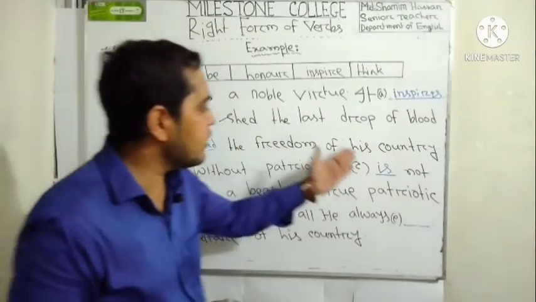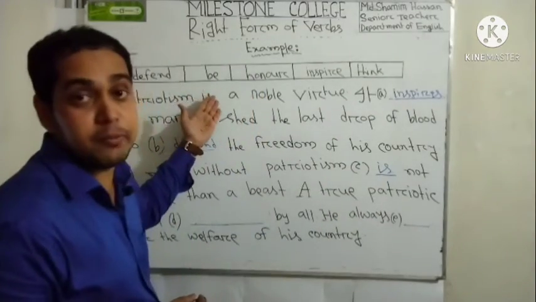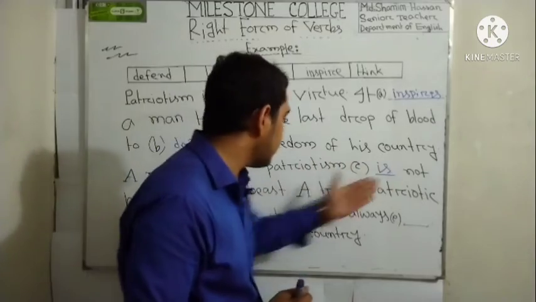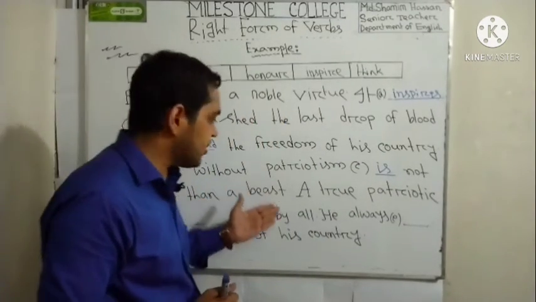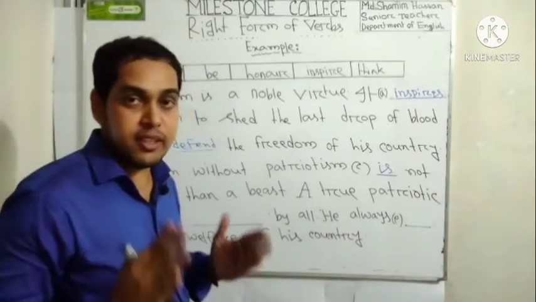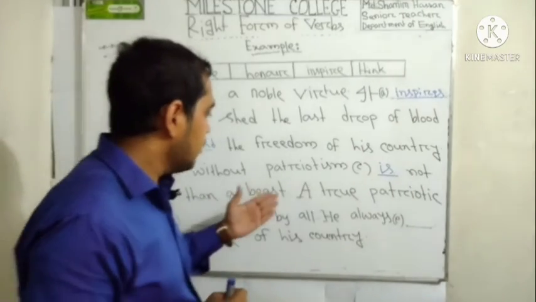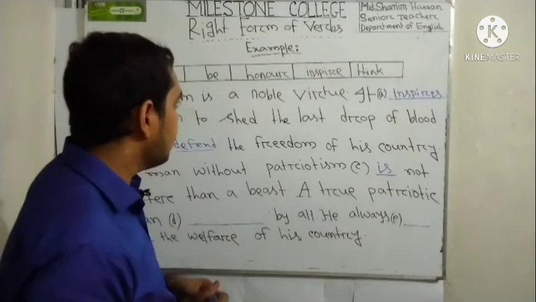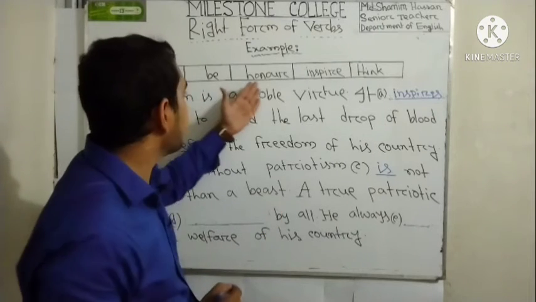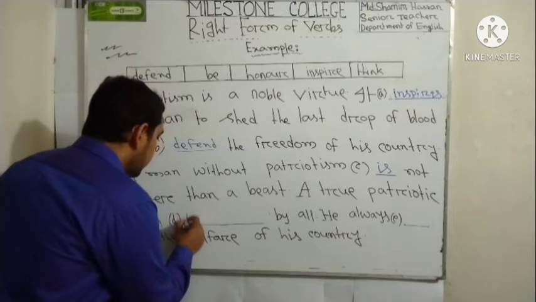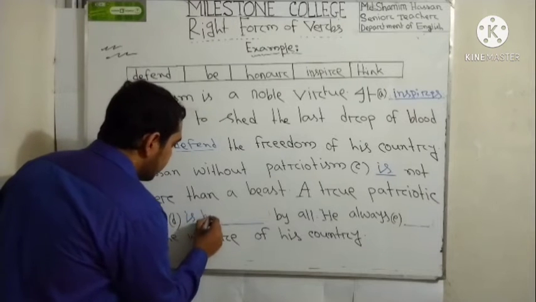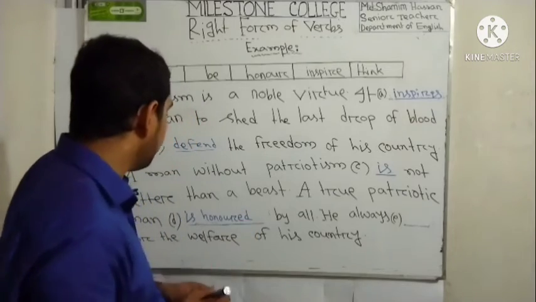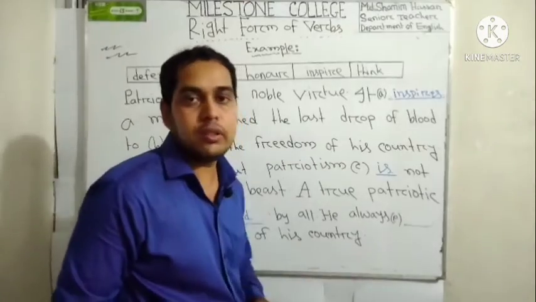That's why we used here is from the be verb, right? So a man without patriotism is not better than a beast, right? Okay, next sentence. A true patriotic man dash by all is respect. We can use here is honored. Is honored by all, right?